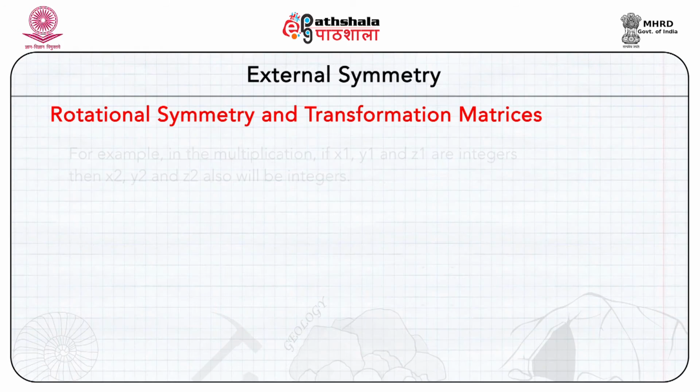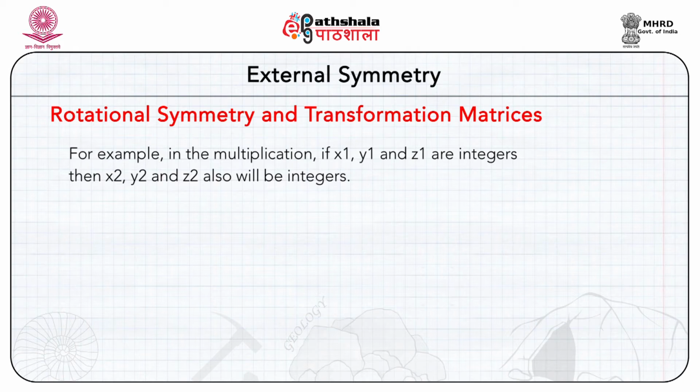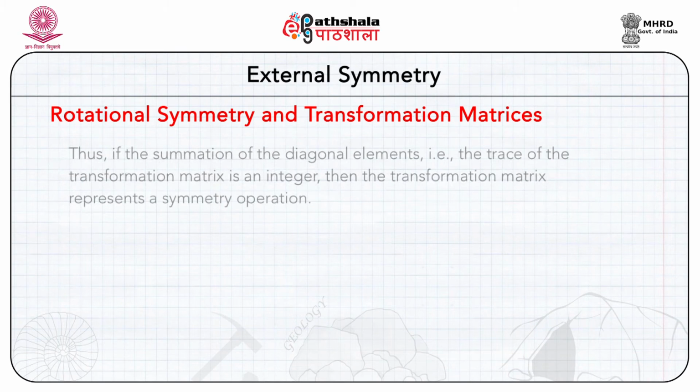If the transformation matrix represents a symmetry rotation, when multiplied to a set of 3 integers, the resulting number after multiplication should also be an integer. For example, if x1, y1 and z1 are integers, then x2, y2 and z2 will also be integers. Thus, if the summation of the diagonal elements, that is the trace of the transformation matrix, is an integer, then the transformation matrix represents a symmetry operation.